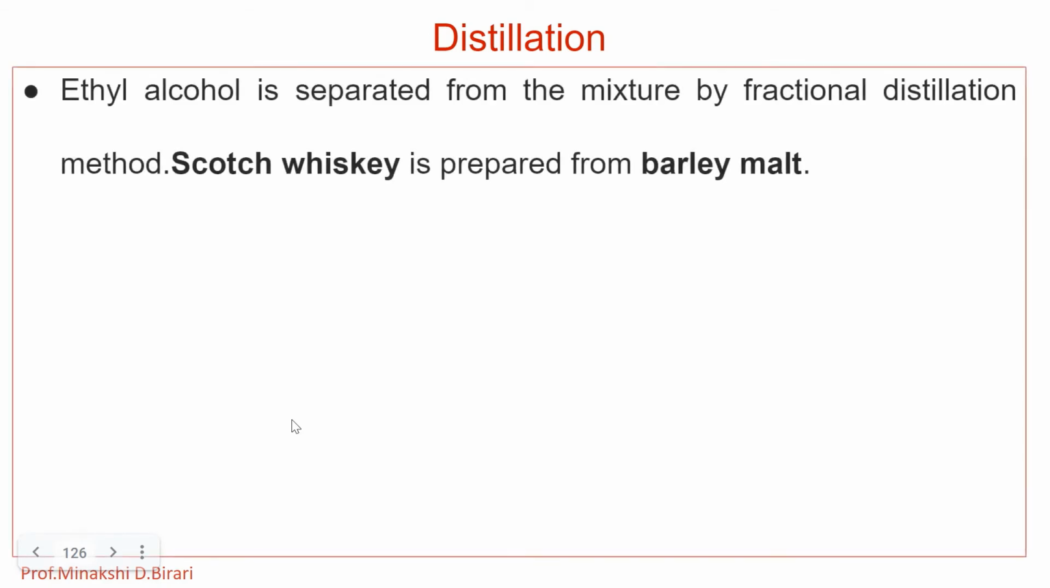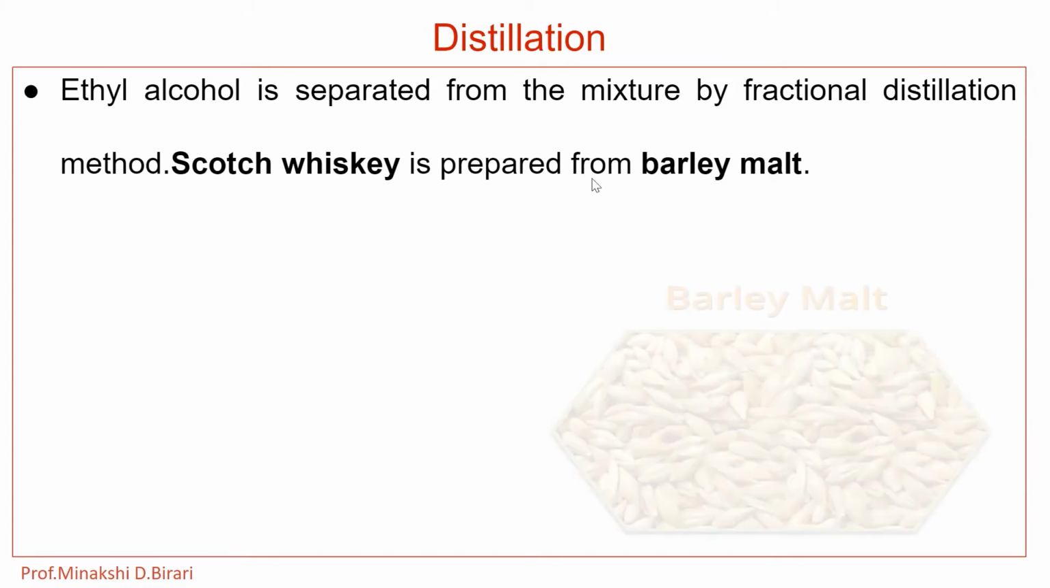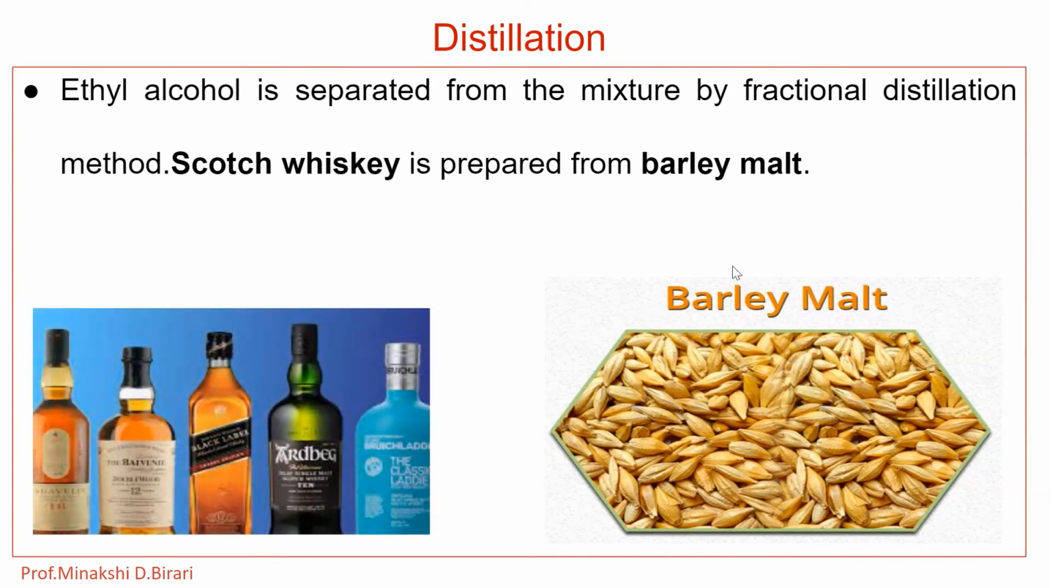Then the next step, that is distillation. Here the ethyl alcohol is separated from the mixture by the fractional distillation method. Scotch whisky is prepared from barley malt. Here fractional distillation is useful to separate the mixture and ethyl alcohol. The Scotch whisky is prepared from barley malt by distillation of the mixture in the fractionating column.